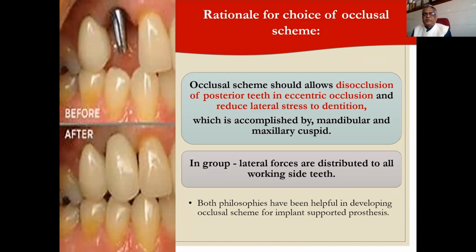We have given the definition in the beginning of the lecture: canine protected occlusion and group function occlusion. We have to select any one of them. Rather, we have to follow whatever the patient is having in his or her mouth, if we are replacing one or two teeth with implants. But if we are replacing more teeth, then we can plan accordingly. In this picture, you can see the canine protected occlusion.